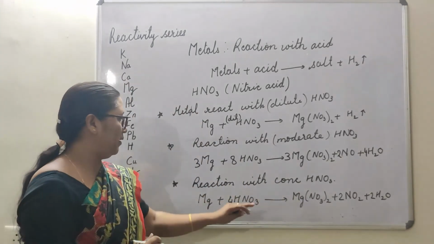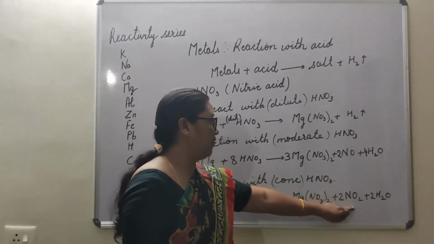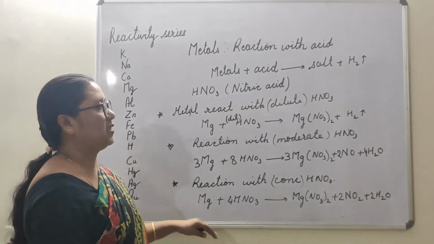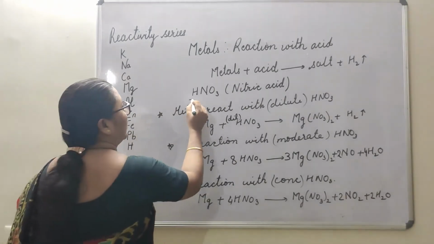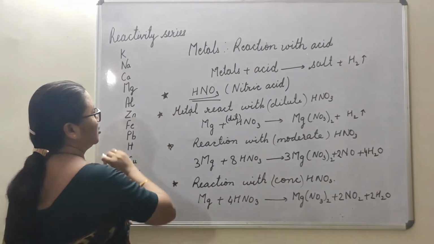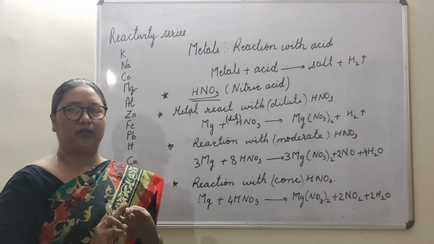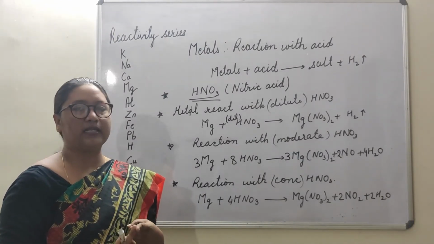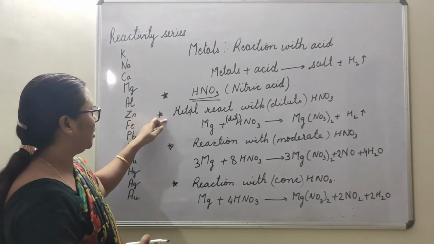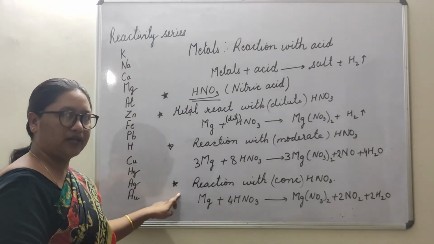Okay, so here, because this HNO3 nitric acid is concentrated, we are getting nitrogen dioxide and water. So this is how metals react with HNO3. First we saw what happens when metals react with dilute hydrochloric acid, that is dilute HCl. Next we saw how metals react with dilute nitric acid, moderate nitric acid and then concentrated nitric acid.